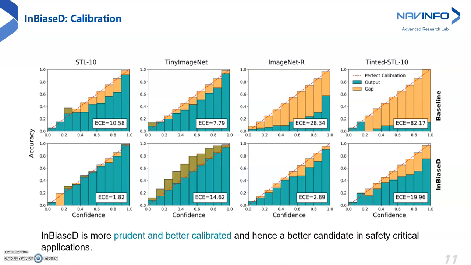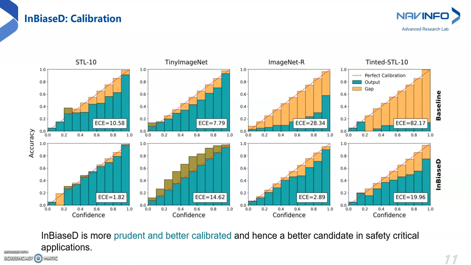Models must not only be accurate, but should also indicate when they are likely to be incorrect. In safety-critical applications, models need to be highly accurate while also being reliable. Hence we perform a calibration analysis. The calibration error scores and reliability diagrams for four datasets are shown in the graph.